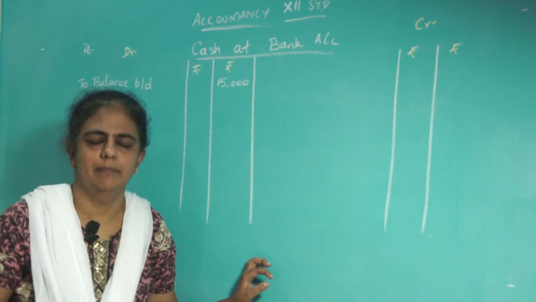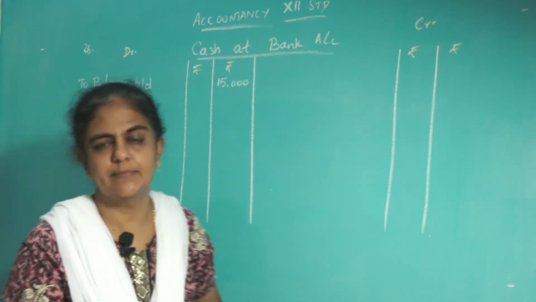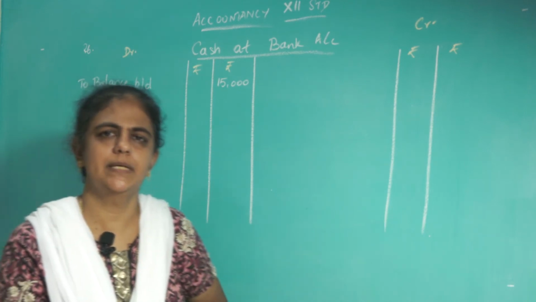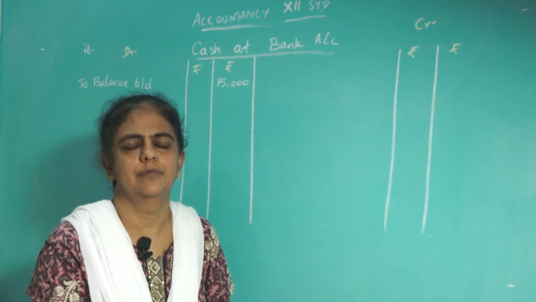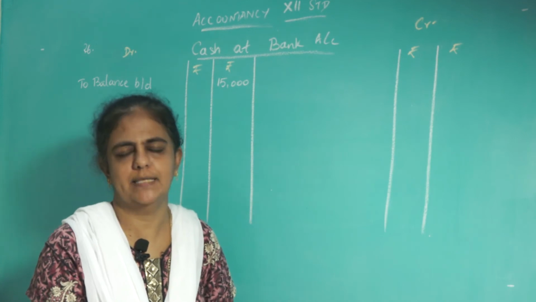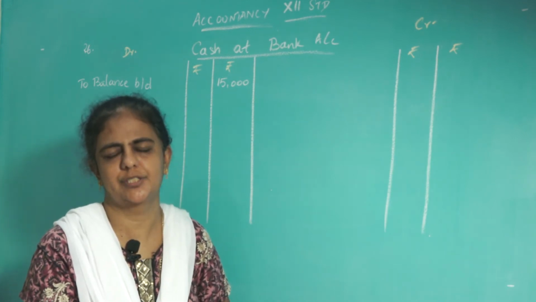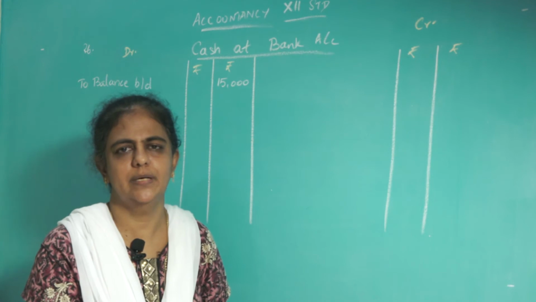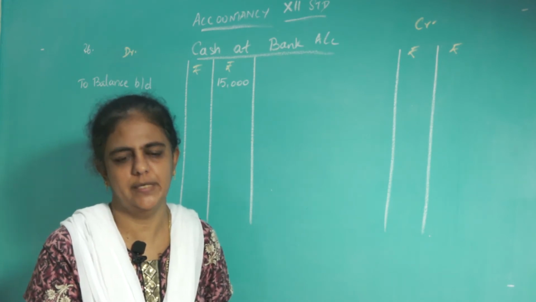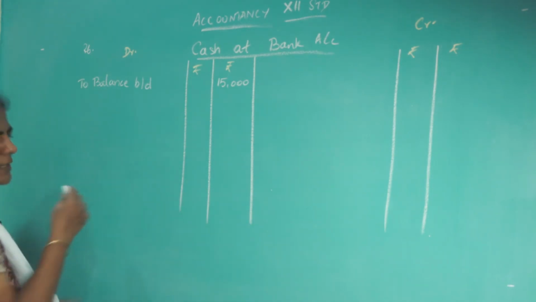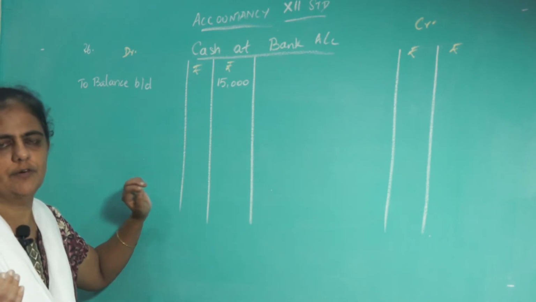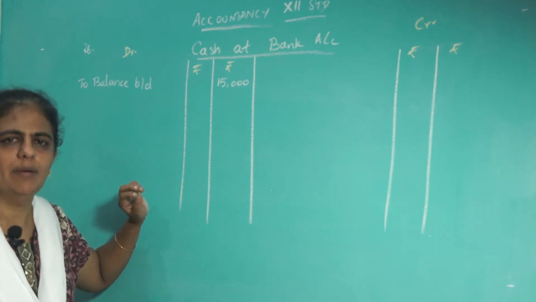Then Balan is the new partner and he is bringing, see the first adjustment, Balan is bringing cash for his capital. How many rupees is he bringing? He is bringing 25,000. So what is the journal when he is bringing money? Bank account debit to Balan capital account.